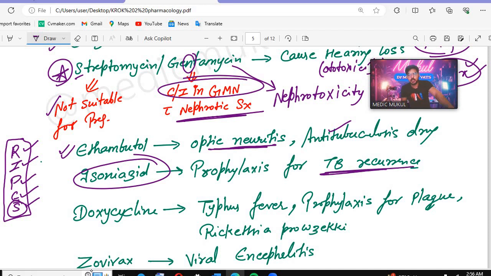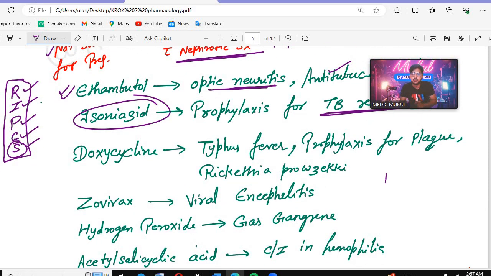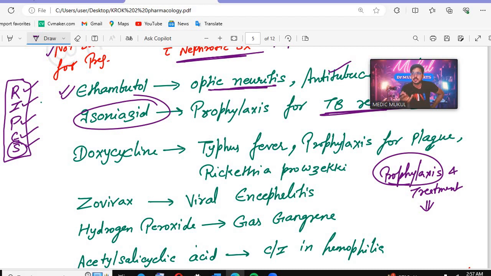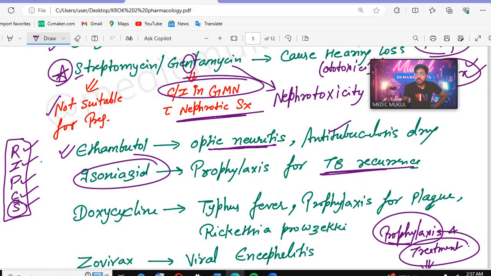What does prophylaxis mean in Hindi? Prevention. Many students get confused between prophylaxis and treatment. Prophylaxis means prevention, and treatment means we are giving some treatment, we are treating the patient. So prophylaxis is prevention, and treatment means curing something. Okay. Isoniazid, the prophylaxis for TB recurrence.